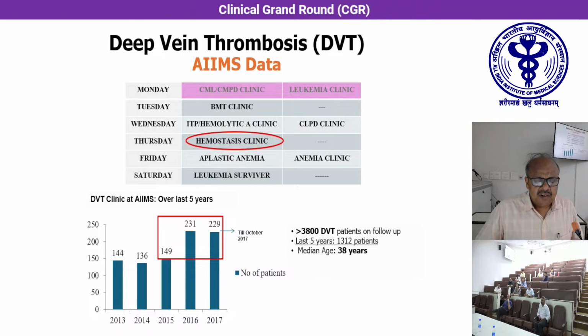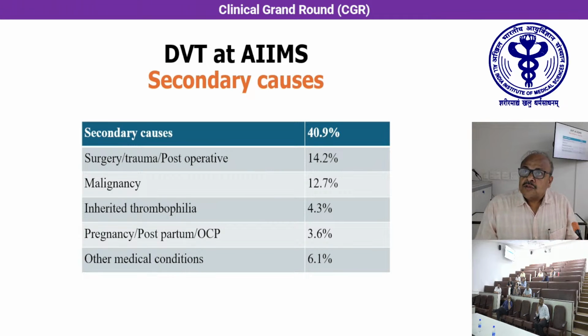So we usually see around 150 to 250 new patients per year. And if you see the last, more than around 3,500 DVT patients are on follow-up in our hemostatic clinic. In the last 5 years, more than 1,000 patients are under follow-up. If you see the secondary conditions, most of the time there is no actual secondary cause of DVT, but one of the most important secondary causes is malignancy, or cancer-associated thrombosis.